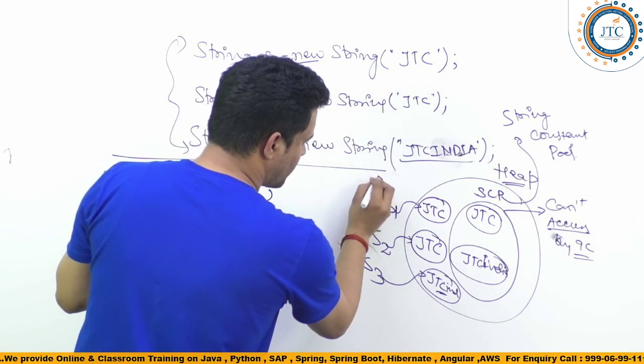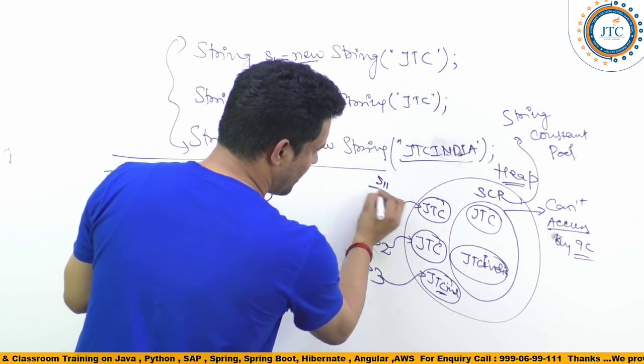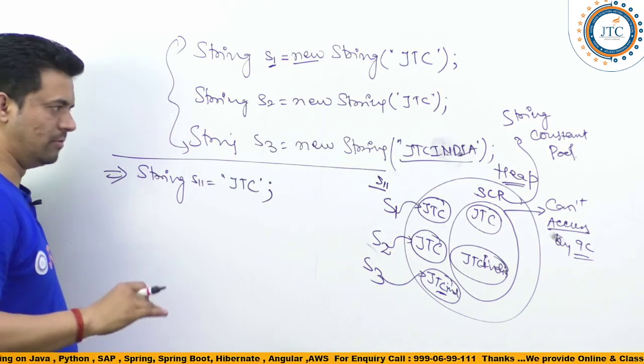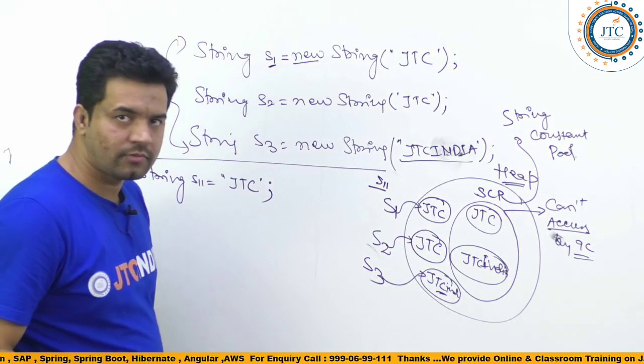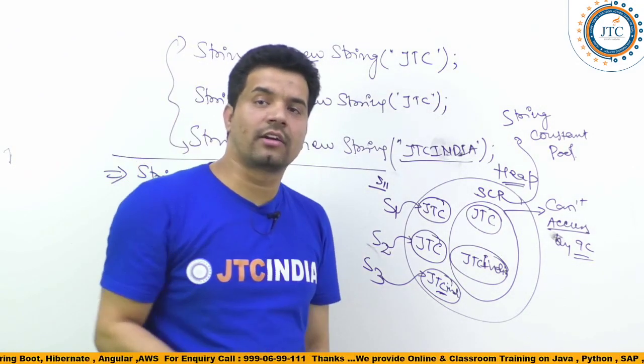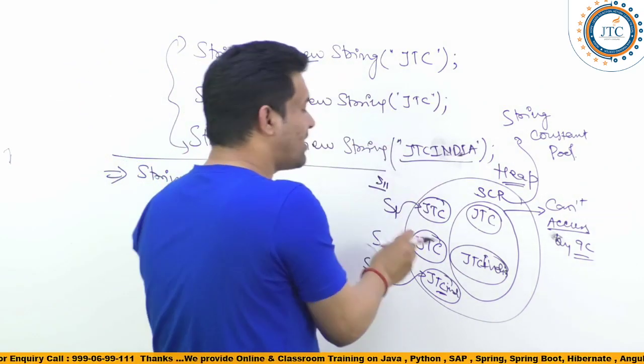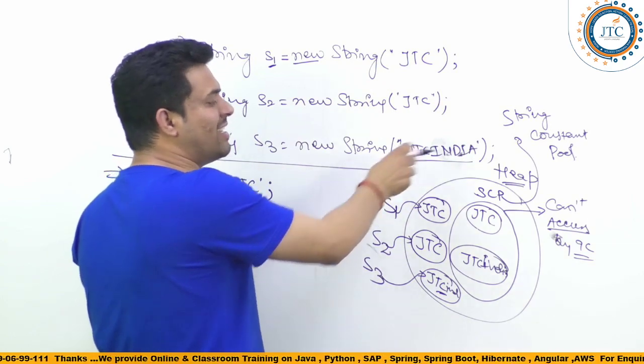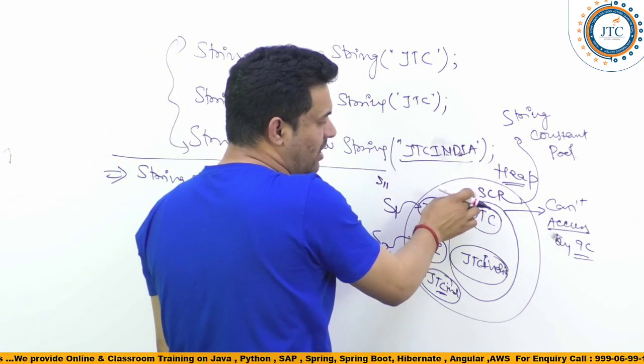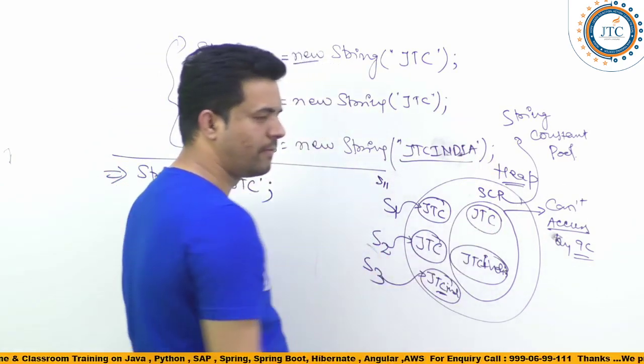So when I am writing "JTC" here, S11 first is going to check whether that literal JTC is available inside the string constant pool or not.